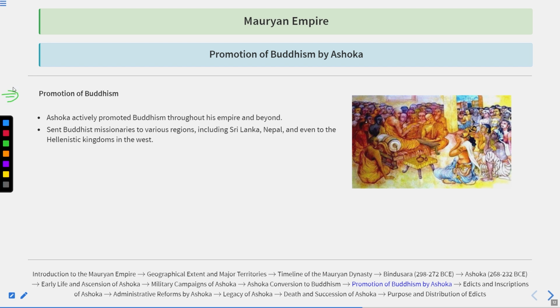Thereafter, his promotion of Buddhism. Ashoka actively promoted Buddhism throughout his empire, and even went beyond it. He sent Buddhist missionaries to various regions, including Sri Lanka, Nepal, and even to the Hellenistic kingdoms in the west that were also known as Greek kingdoms.